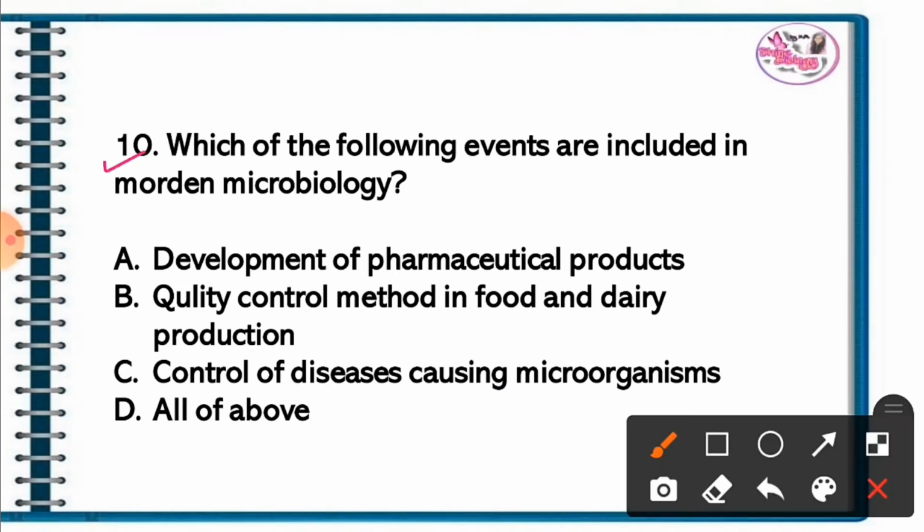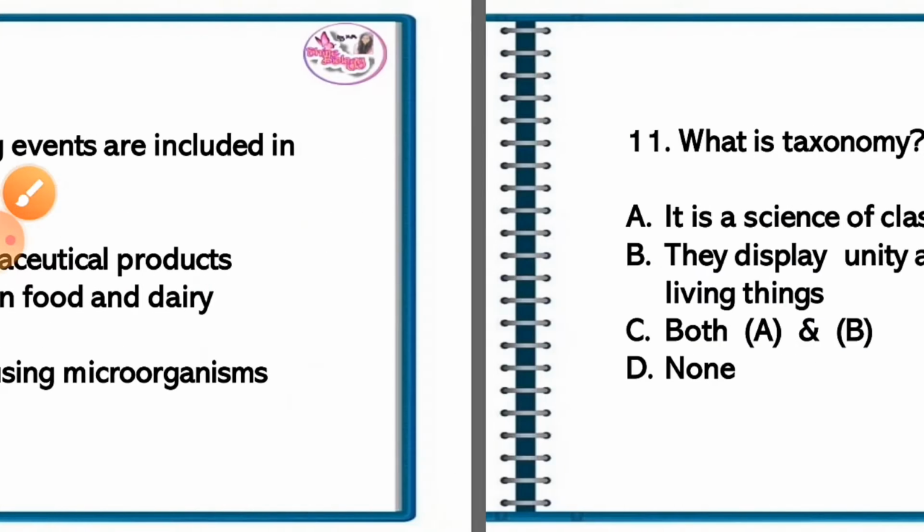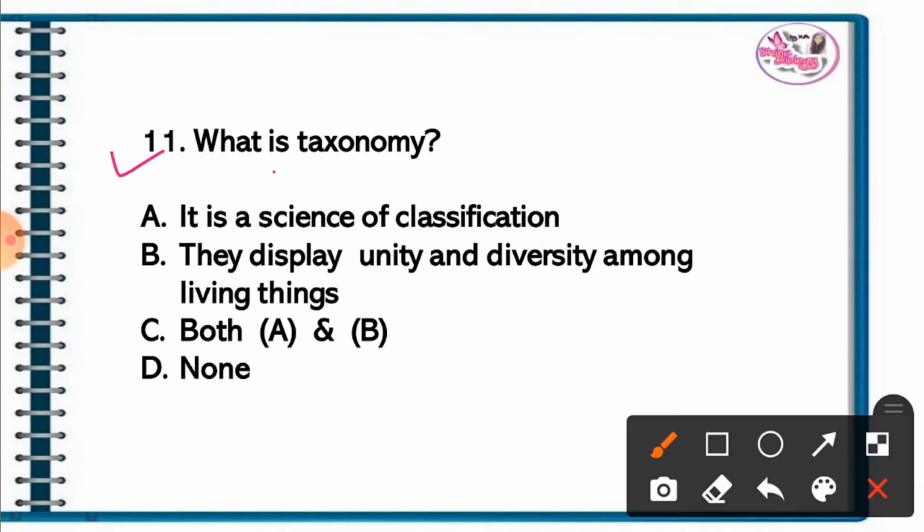Question 10. Which of the following events are included in modern microbiology? The correct answer is option D. All of the above. Development of pharmaceutical products, quality control methods in food and dairy production, and control of disease-causing microorganisms. These are events which are included in modern microbiology. Question 11. What is taxonomy? The correct answer is option C. Both A and B. It is a science of classification, and it displays unity and diversity among living things.